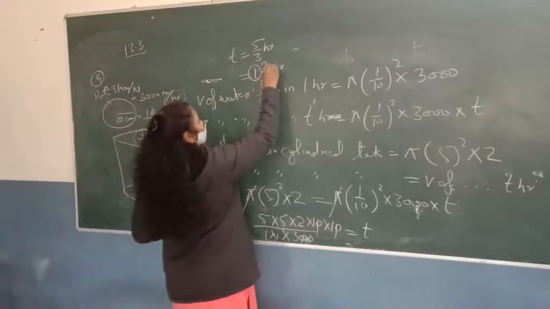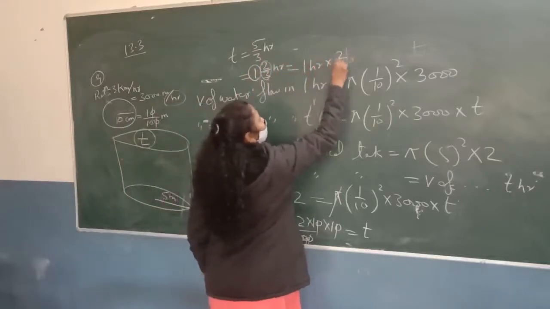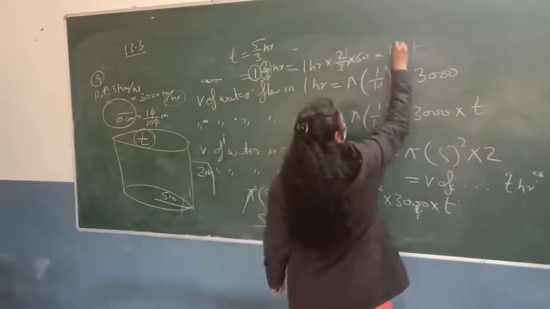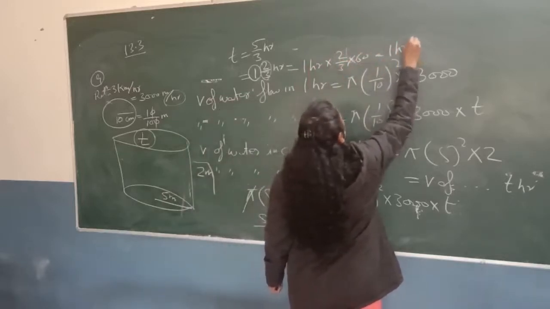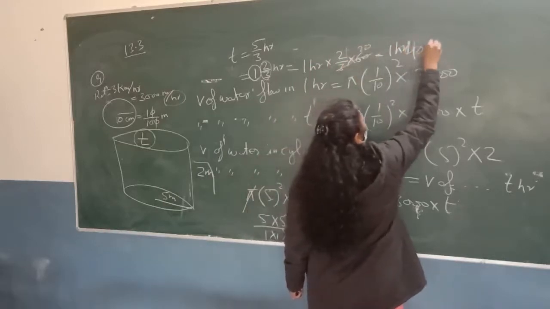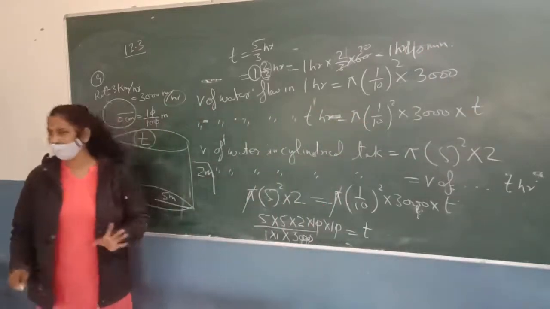Now this 2 upon 3 we can convert into minutes by multiplying it by 60. So it is 1 hour and how much? 40 minutes. Okay, 1 hour 40 minutes. Any doubt?